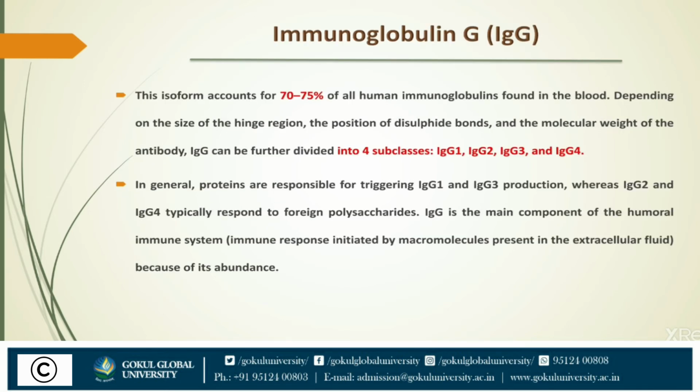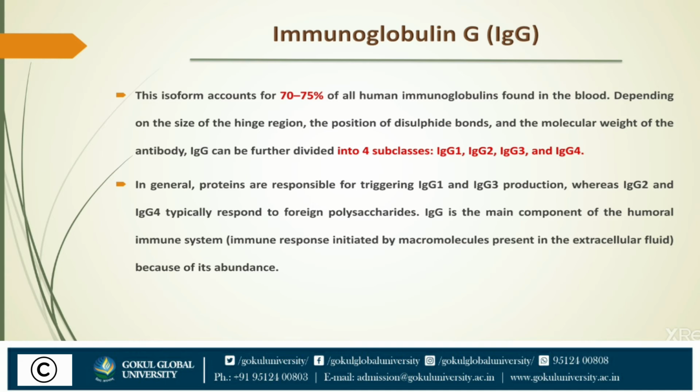The first one is immunoglobulin G, IgG. It is the major immunoglobulin in normal serum, accounting for 70 to 80% of the total immunoglobulins. It is distributed almost equally in intravascular and extravascular compartments.